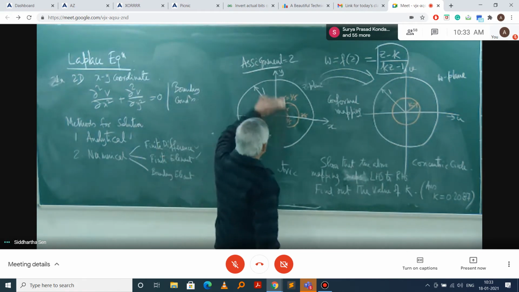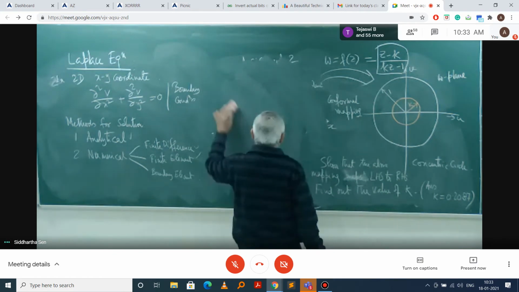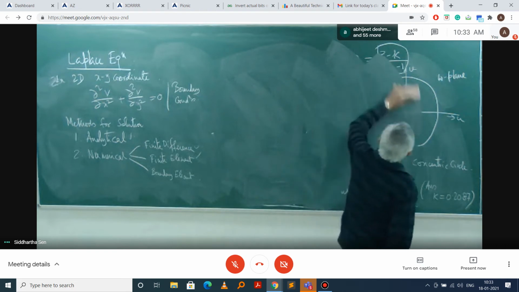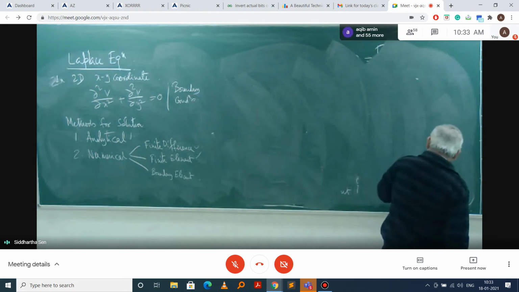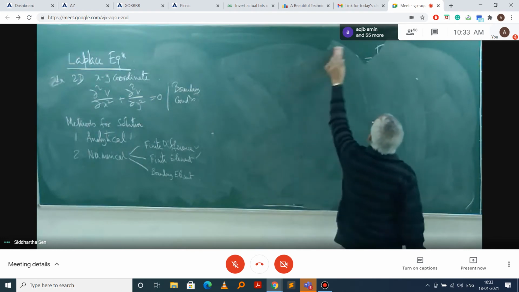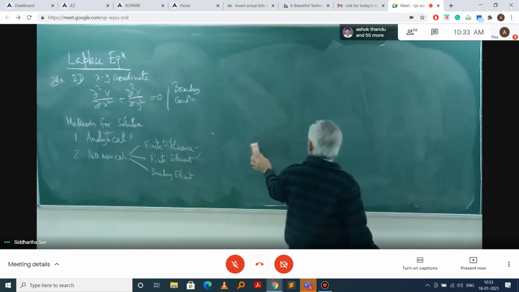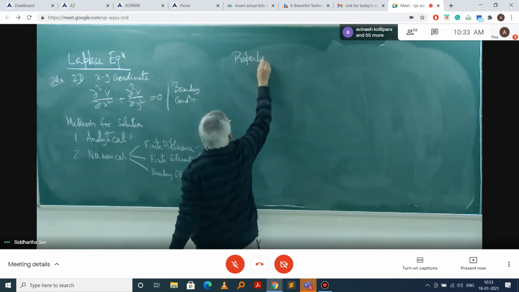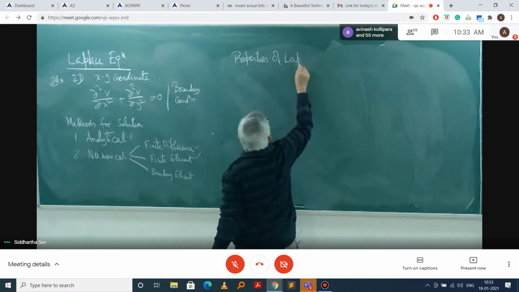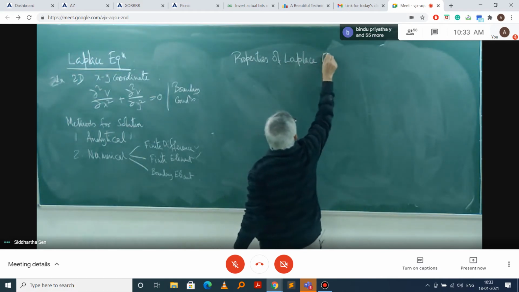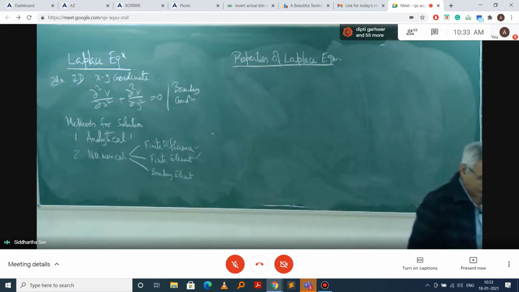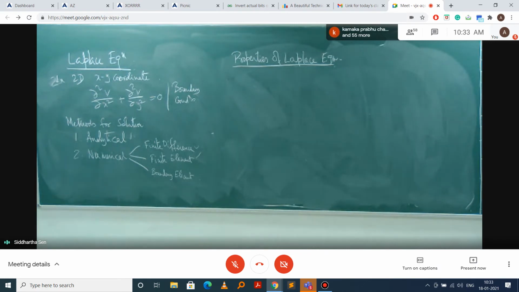But before that, what is important is to know about the properties of the Laplace equation, because we will see that due to its properties, the Laplace equation solution becomes easy.